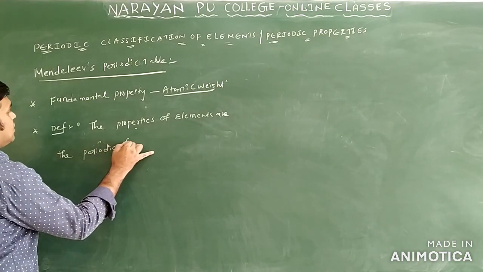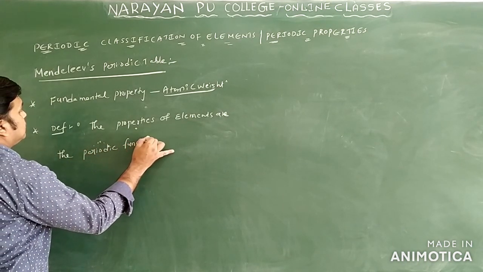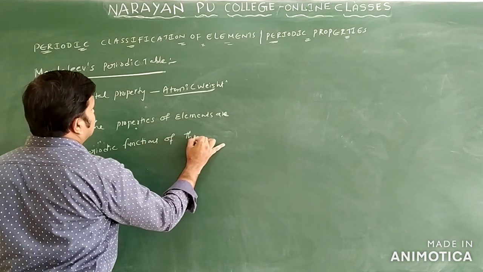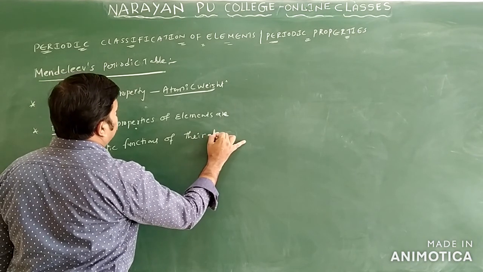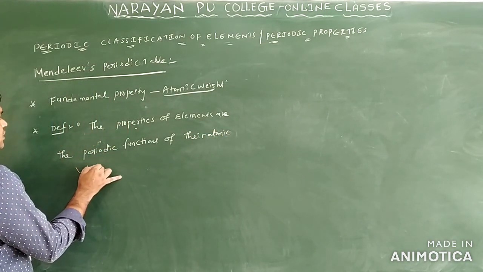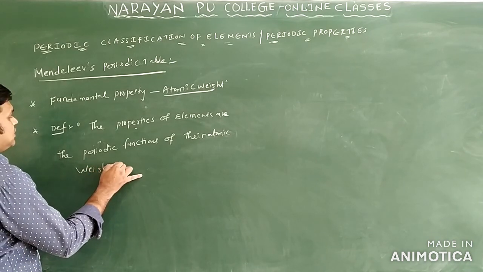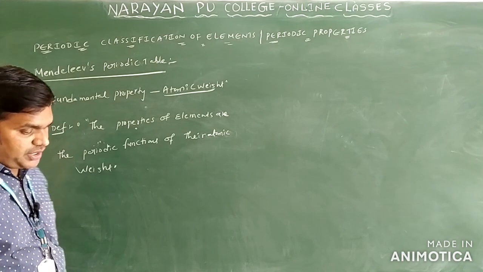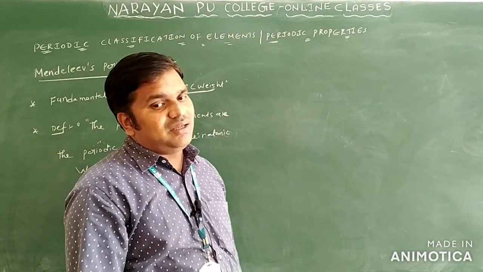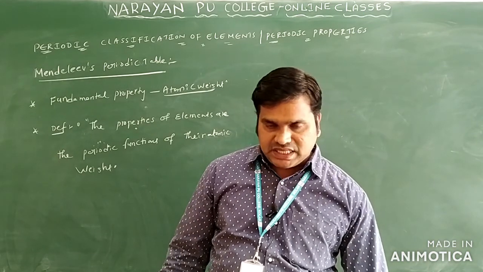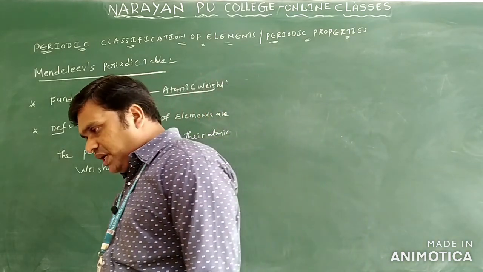This is the definition of the Mendeleev periodic table. It means elements are arranged in increasing order of their atomic weight to construct the Mendeleev periodic table.